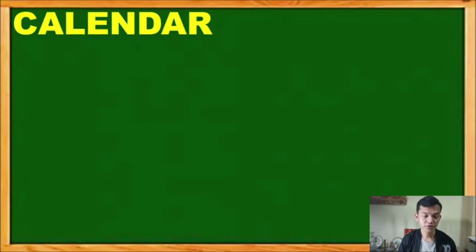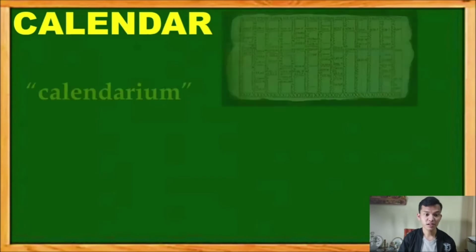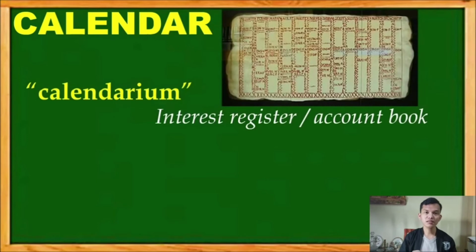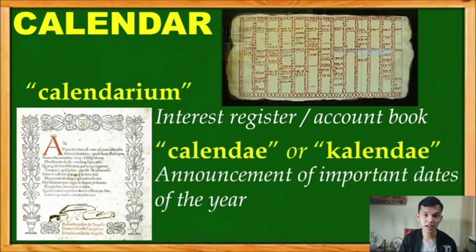Let's now have an overview of the calendar. First is its etymology. Calendar came from the Latin word calendarium, meaning interest register or an account book. Meanwhile, calendarium came from the Latin word calende, or the day of the announcement of the important dates of the year. This takes place on the very first day of the year.